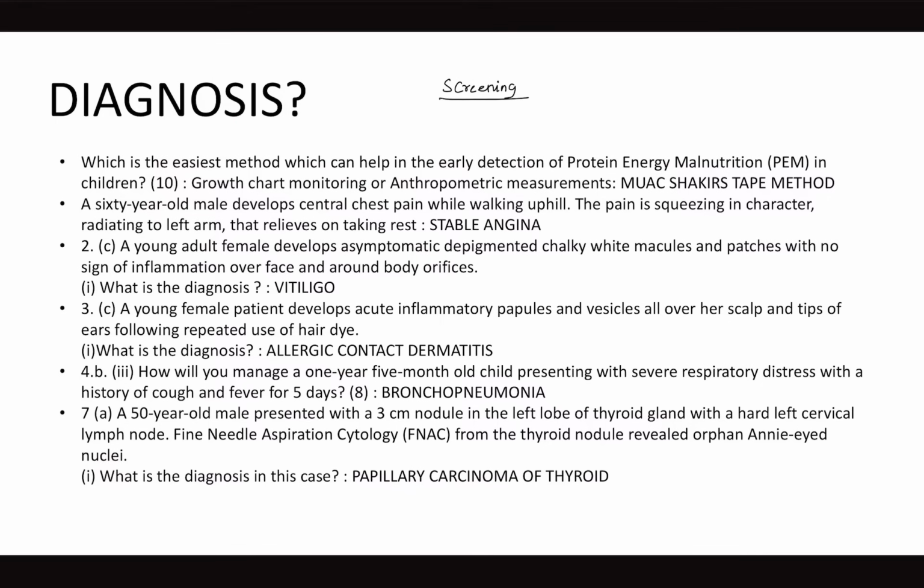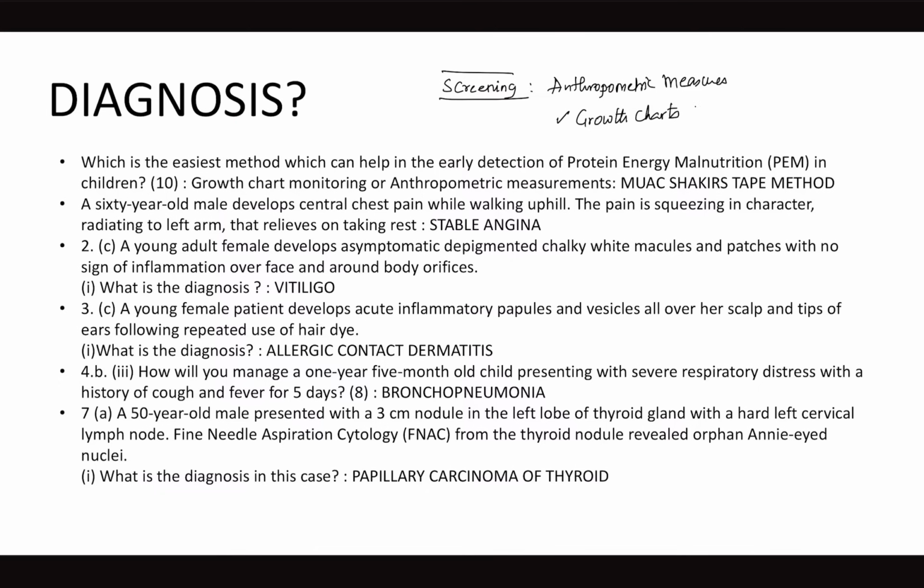So how do you do screening? Screening we do via anthropometric measurements. Whenever a child comes to pediatric setups, we use growth charts for that. So any deviation in the growth chart indicates growth retardation, then you suspect protein malnutrition. So the easiest screening method for detection of growth deviation is growth chart.